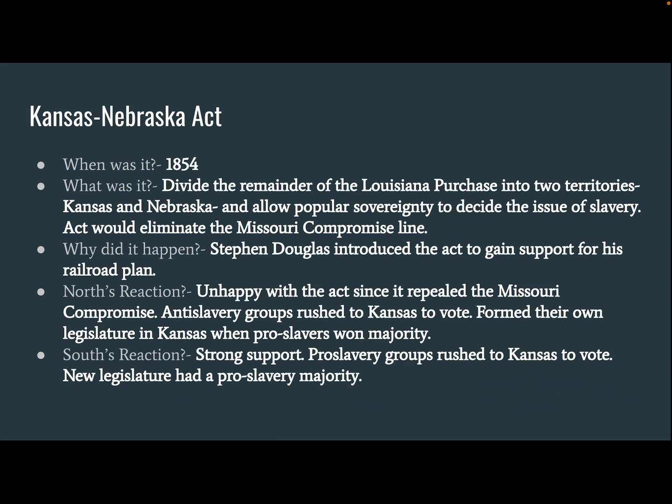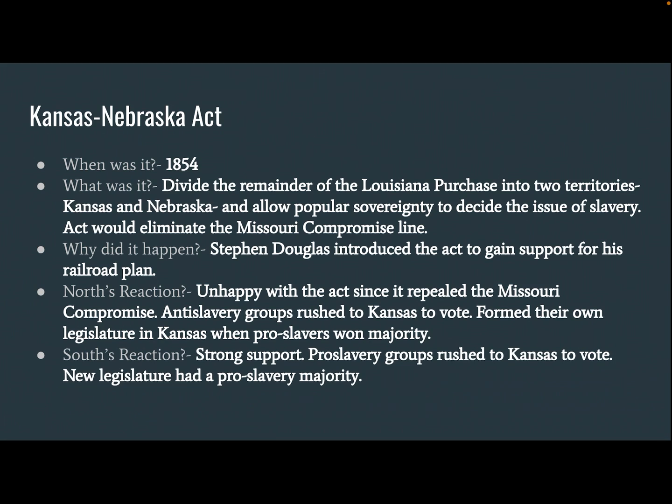And both of these territories, even though they lie north of the Missouri Compromise line, and what was the Missouri Compromise line again? Yeah, no slave states above this line. No slave territories above this line. Okay? Even though they were both above this line, this act would allow popular sovereignty. And what's popular sovereignty again? That people vote to decide if there's slavery or not. So both of these territories would allow popular sovereignty to decide this issue of slavery. And so obviously this act eliminates the Missouri Compromise line.